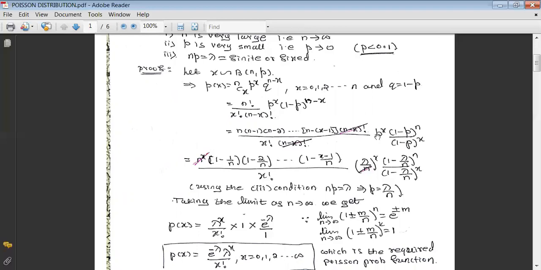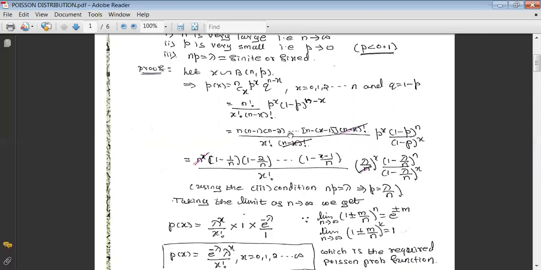Then p raised to x we have written as it is, and (1 minus p) raised to n minus x can be written as (1 minus p) raised to n into (1 minus p) raised to minus x, right? And when you bring that raised to minus x to the denominator, that becomes (1 minus p) raised to x. Later on, this (n minus x) factorial will get cancelled from each term in the numerator except the first term.